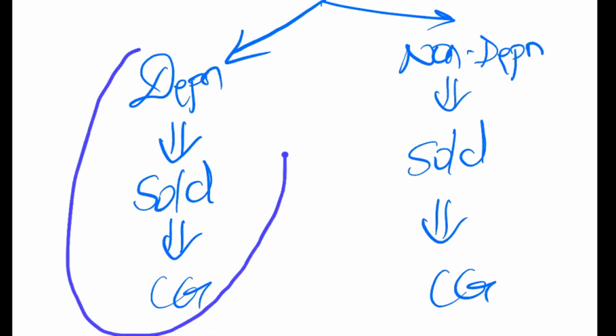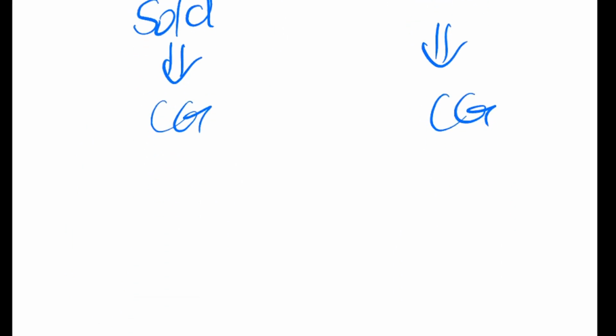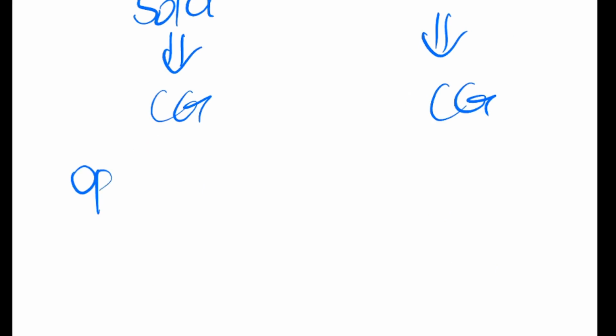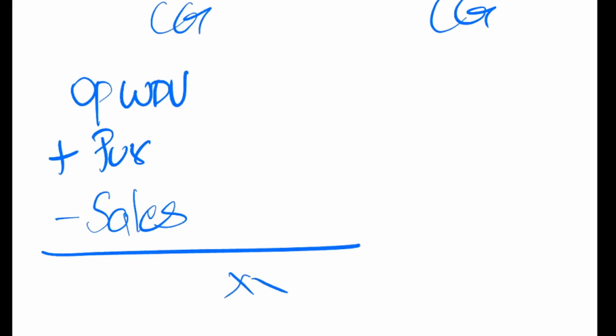Whenever you sell a depreciable asset, do you remember while calculating depreciation, you follow this format: opening WDV, add purchases, less sales. Now, sometimes what happens is, in the final answer, you get a capital gain or a capital loss.